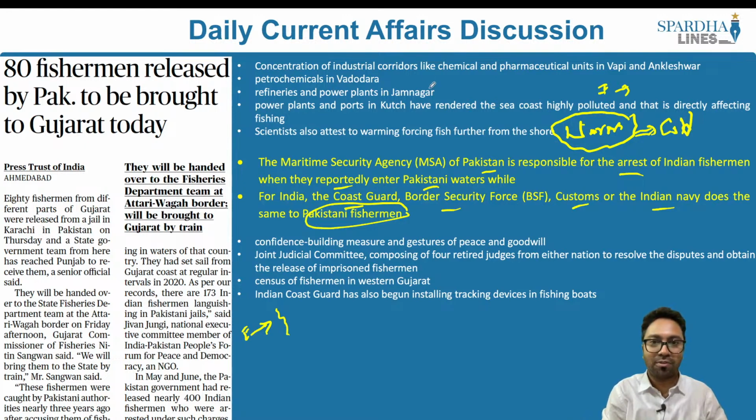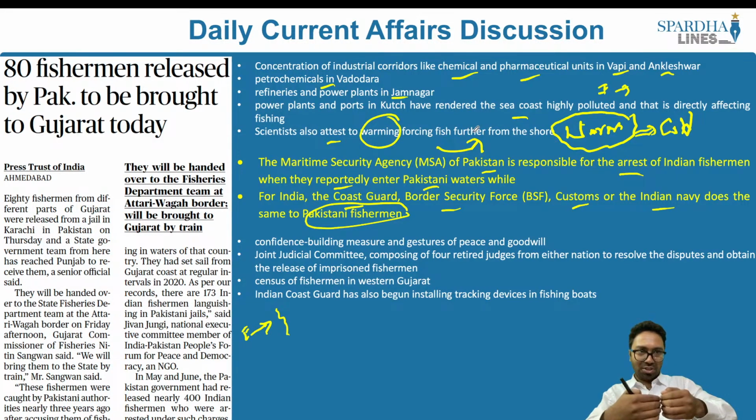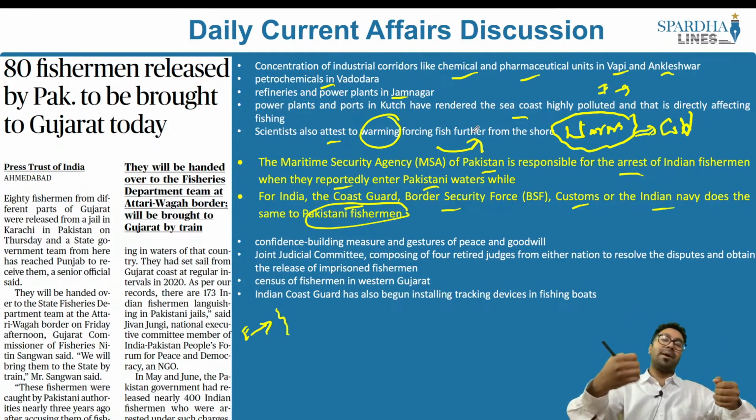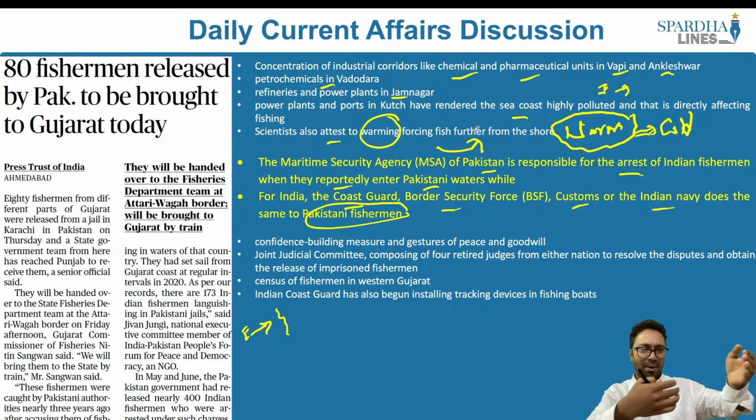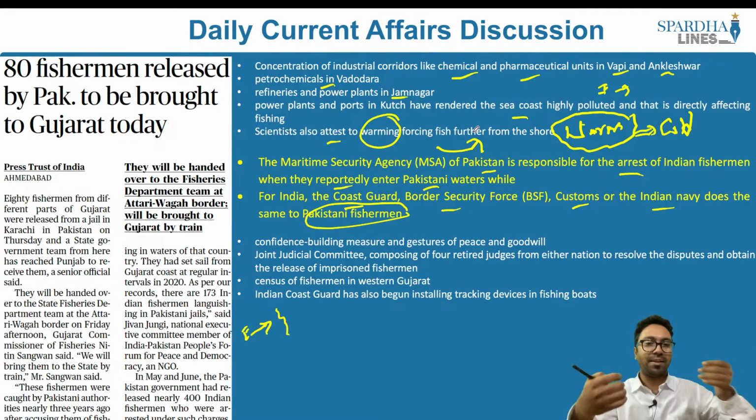So the concentration of industrial corridors like chemical and pharmaceutical units in Vapi and Ankleshwar, petrochemicals in Vadodara, refineries and power plants in Jamnagar, power plants and ports in Kutch have rendered the sea coast highly polluted, and scientists also attest to warming forcing fish further from the shore, which is why you have these fishermen who enter into those areas and ultimately get arrested by the Pakistani forces, and similarly Pakistani fishermen are also arrested by the Indian forces as well.